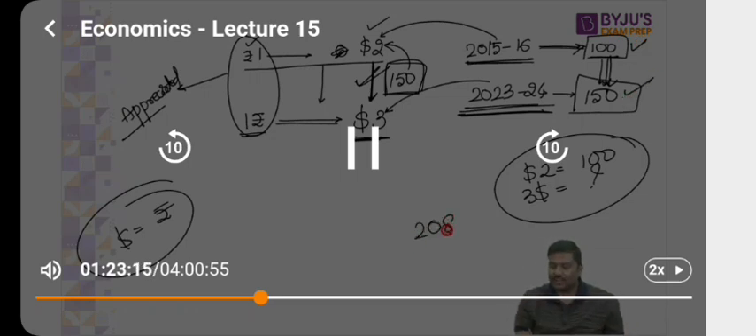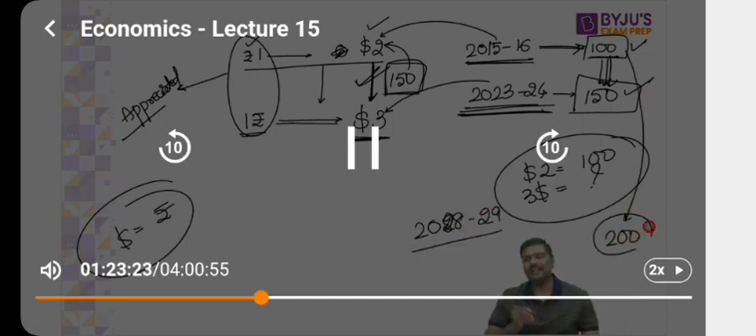From 2028 to 2029, this has become 200. Can I say the rupee has appreciated more? I hope you understand. From 2028 to 2029, this 100 has become 200. Can I simply say the rupee has appreciated? Yes. Can I say the dollar has depreciated? Again, the answer is yes. Remember this.